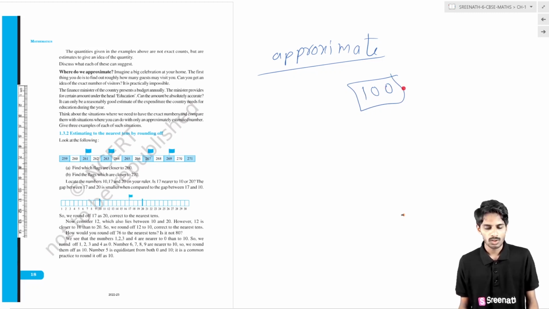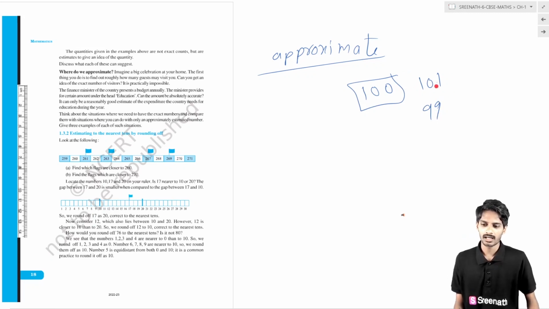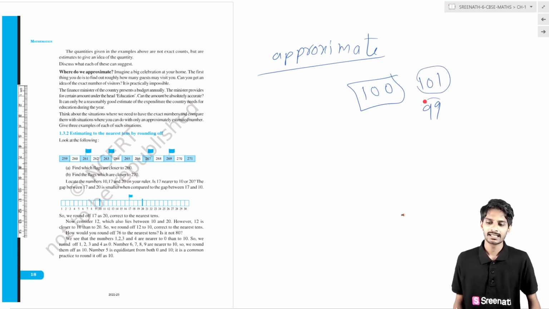But it is not exactly 100 members who will come to eat food. Is there any chance for 101, or any chance for 99? Yes, there may be 109 members, and 99 members may also come. It is not exactly 100 members coming to eat in your home. It is just an approximation. There may be 101, 102, 110 or 99, 90. But 100 is the estimation, the approximation. So in those cases, we have to use approximate values. Okay.